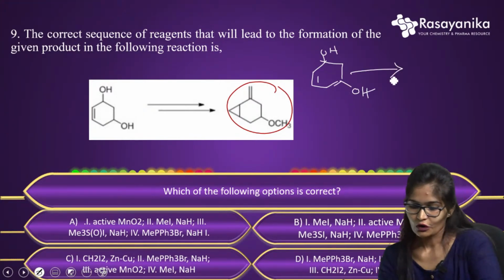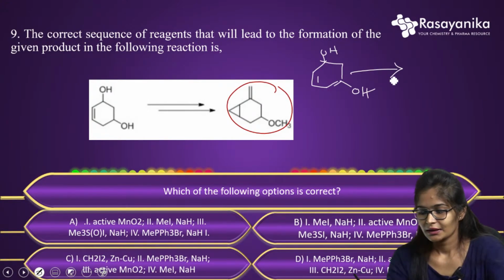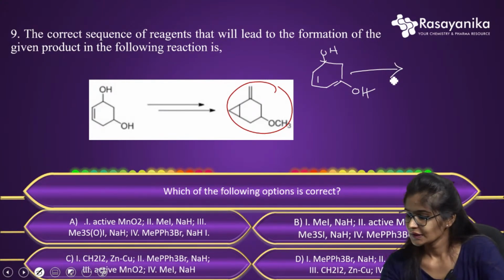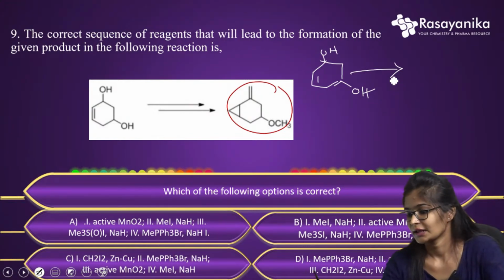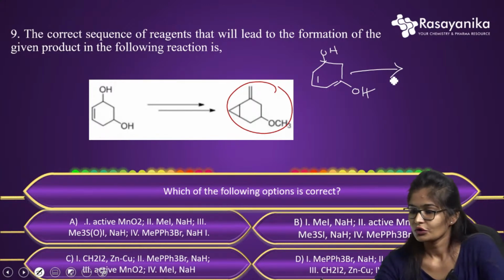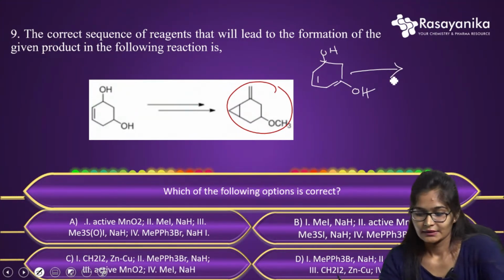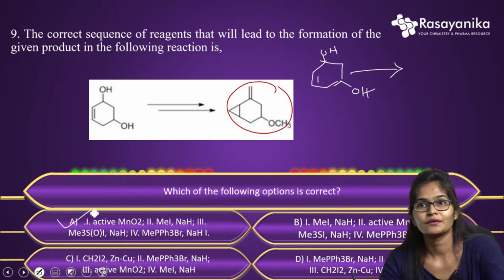If I choose option A, they have given active MnO2, then methyl iodide with NaH, thirdly the sulfur ylide, and fourthly Wittig's reagent in the presence of base. Option B has the same methyl iodide, sodium hydroxide, and active MnO2. But if we do not oxidize this, how will the reaction occur further? It will not be possible. So in order to oxidize, we choose option A as the correct answer, because they have given the active MnO2.